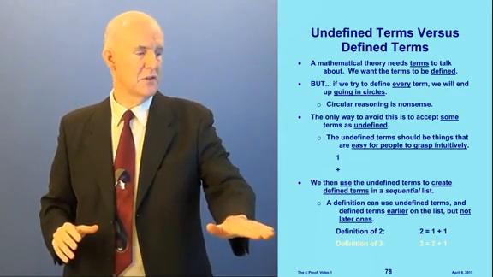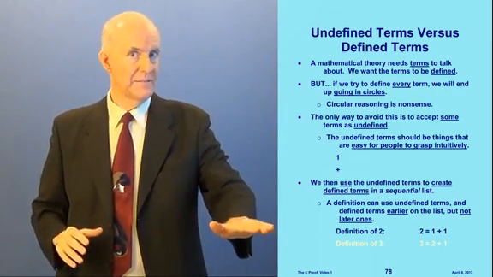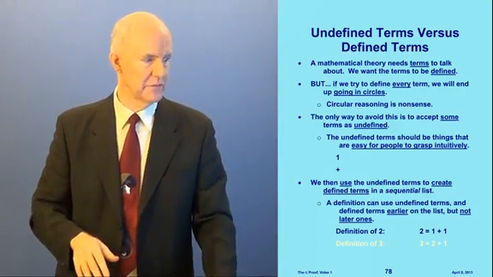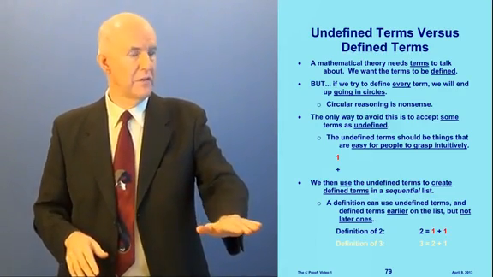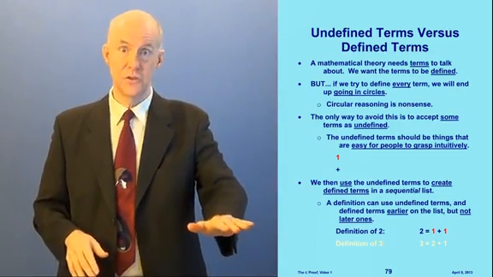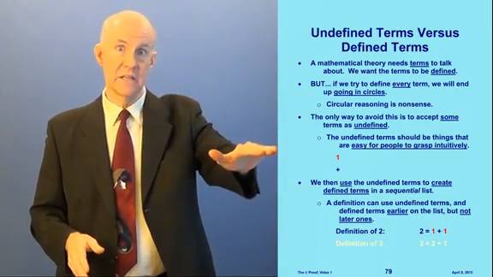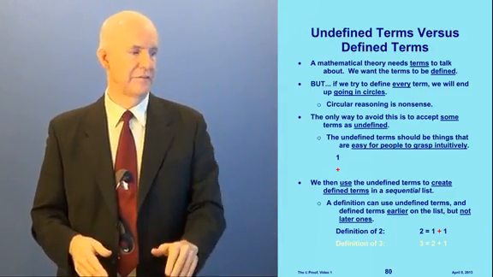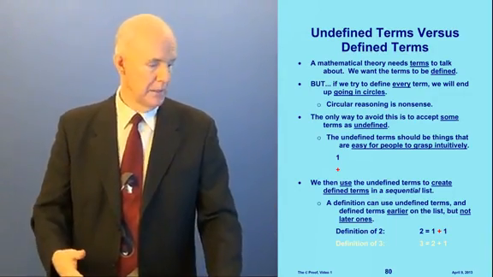We can make a definition of 2 by saying 2 is equal to 1 plus 1. Now let's look at this definition. First of all, what is it using? It uses 1 twice. 1 is an undefined term. It also uses plus, and plus is an undefined term. Okay? Now let's take another example.